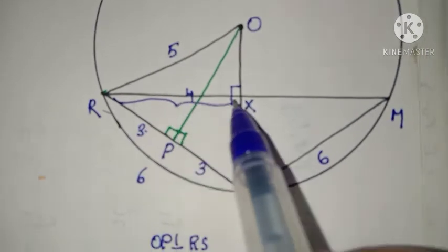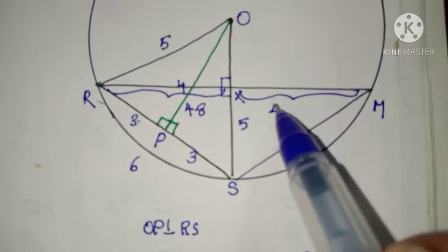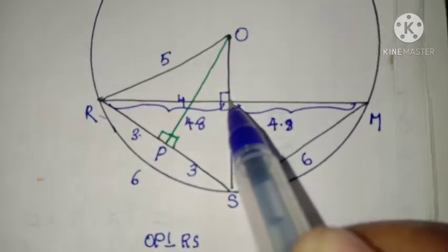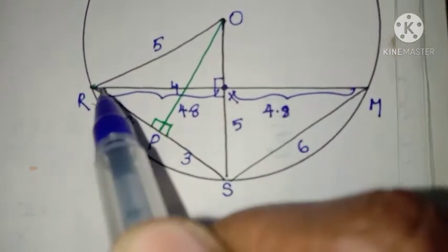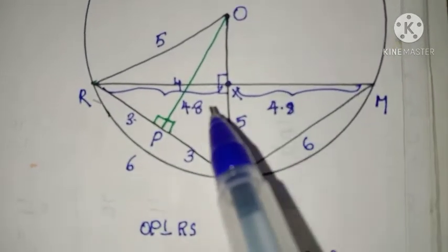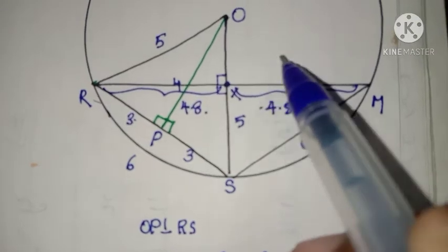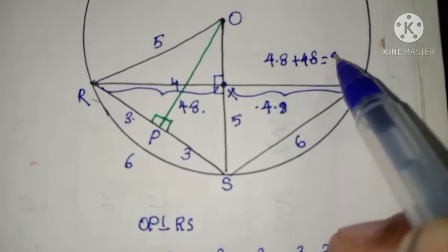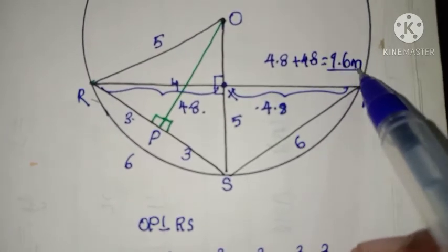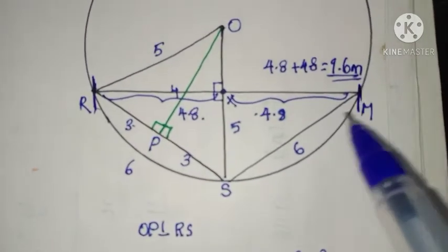This length is 4.8. So what is XM? XM is also 4.8 because OX is a perpendicular line to the chord. RM is a chord, isn't it? So this is 4.8 plus 4.8. So total 4.8 plus 4.8 is equal to 9.6 meter is the distance between Reshma and Mandeep.